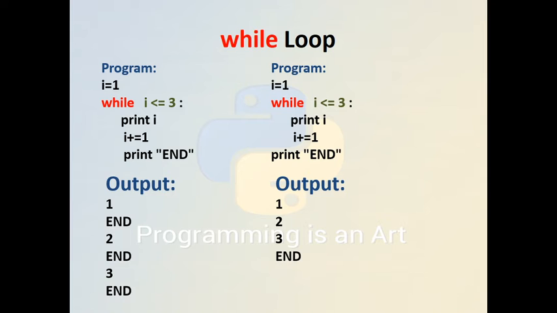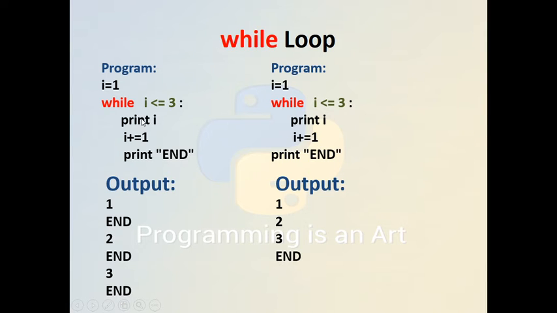The difference is that in the first snippet of code, the print i and the print end are both in the scope of the while loop, while in the second snippet, the print i and i equals i plus 1.